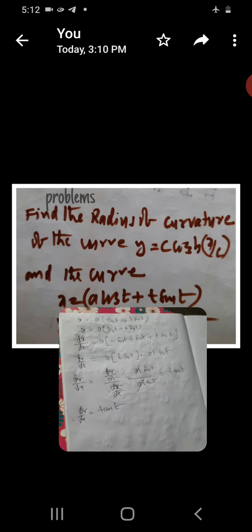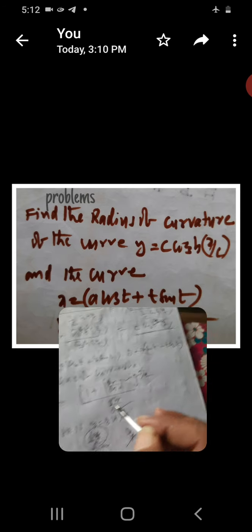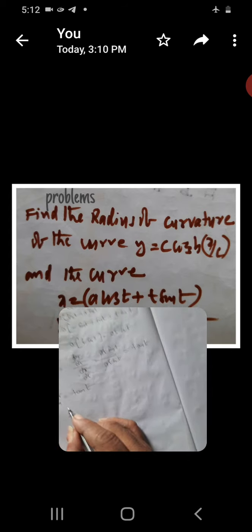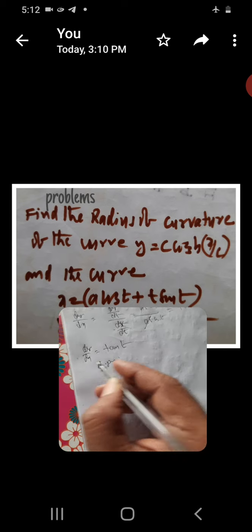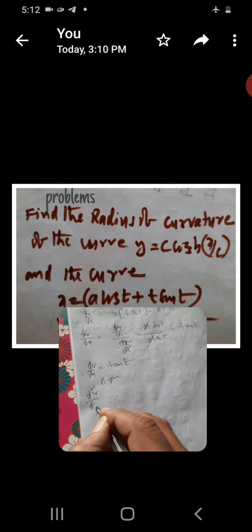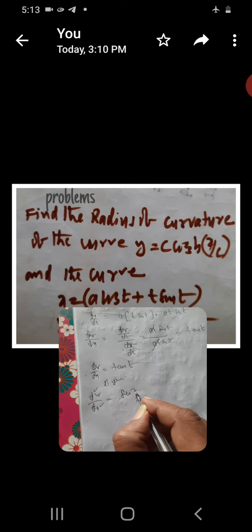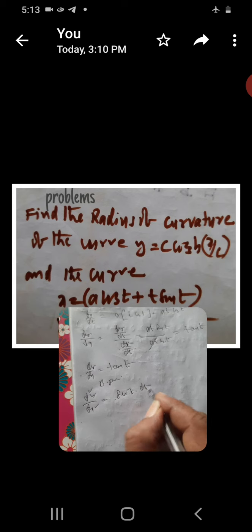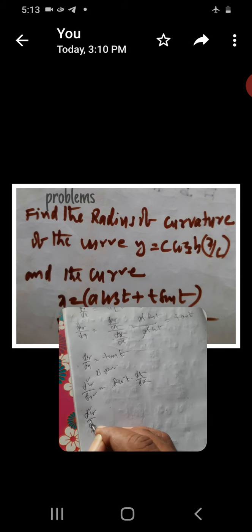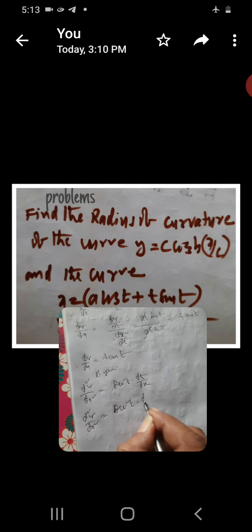This is dy by dx, but you see that d square y by dx square is there in the problem. You find again the derivative on both sides with respect to x. That is d square y by dx square equals the derivative of tan t, which is sec square t, times dt by dx.